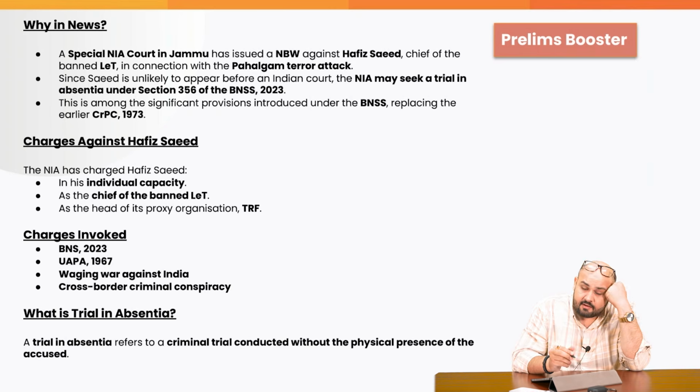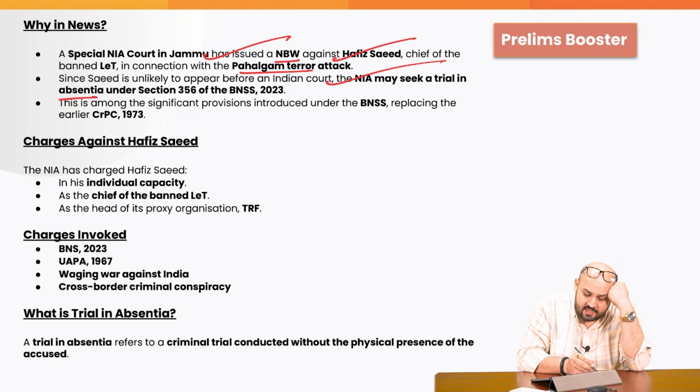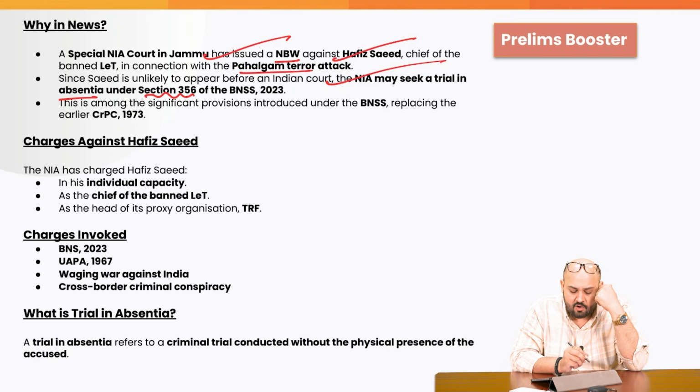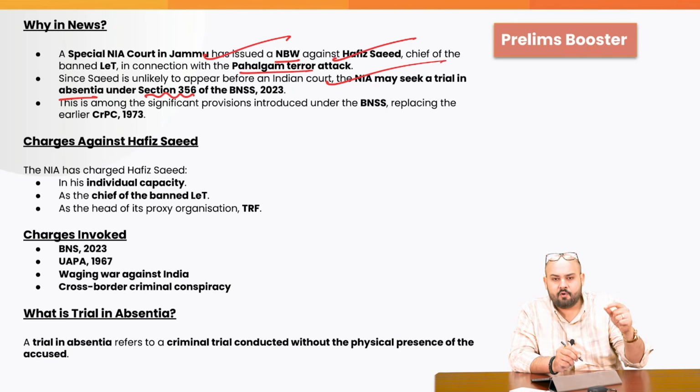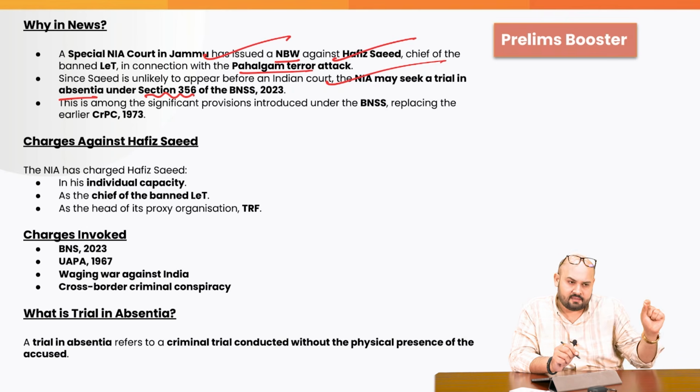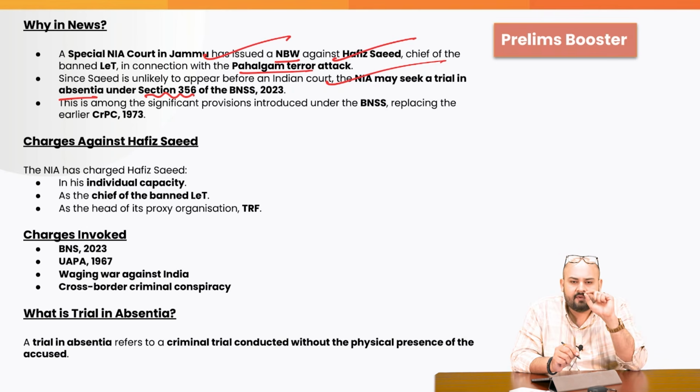A special National Investigation Agency court in Jammu has issued a non-bailable warrant against Hafiz Saeed, the chief of the banned Lashkar-e-Taiba, in connection with the Pahalgam terror attack. Since Saeed is unlikely to appear before an Indian court, the NIA may seek a trial in absentia under Section 356 of the Bharatiya Nagarik Suraksha Sanhita 2023. So obviously, this coward would not come to India, right? He would stay over there in his hole. But the proceedings must be carried on.